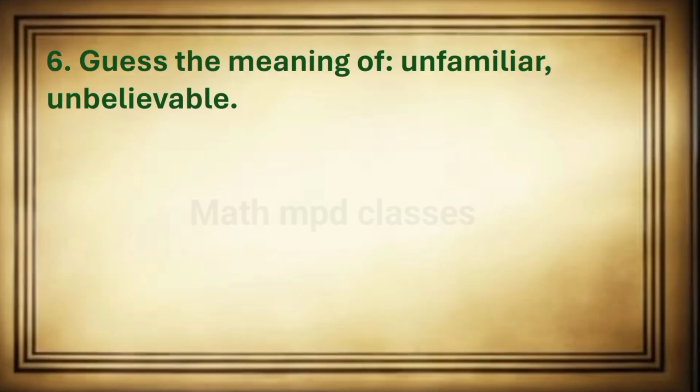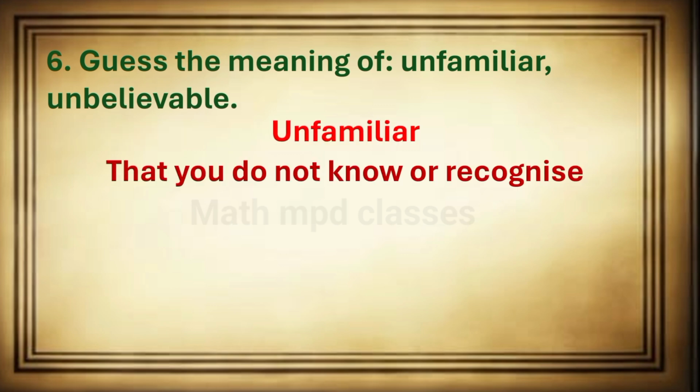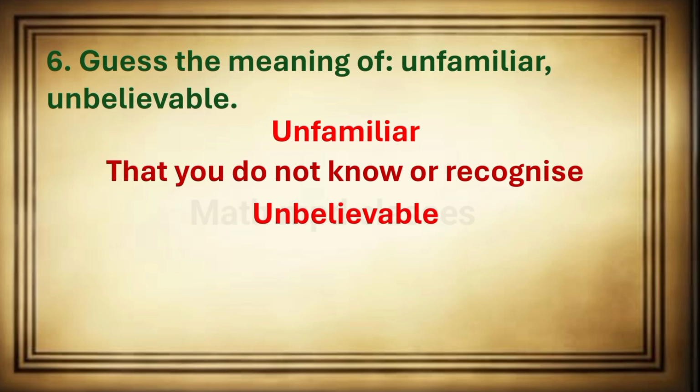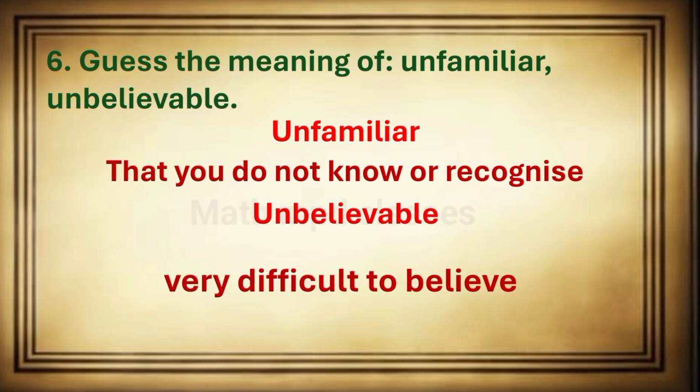Question number 6. Guess the meaning of unfamiliar, unbelievable. Answer. Unfamiliar means that you do not know or recognize. And the second word is unbelievable, meaning very difficult to believe.